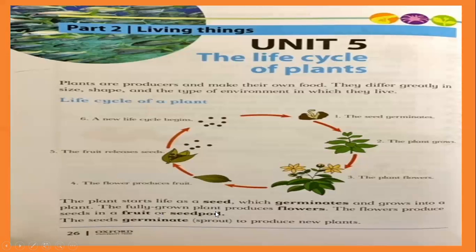Then what happens with the seed? The seeds germinate again to produce a new plant. This is very easy to understand, the life cycle of a plant. Remember the process of germination, then growing, then flowers, fruits, seeds, new life cycle begins. Again from seeds. If there is no fruit, then seed pods have seeds.